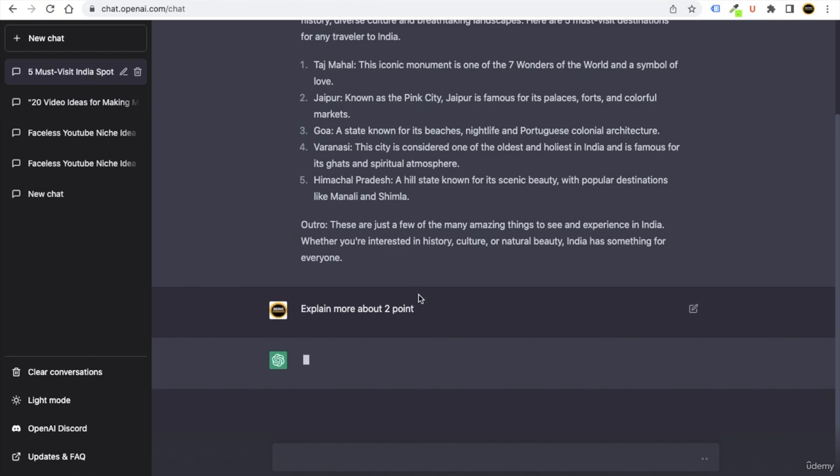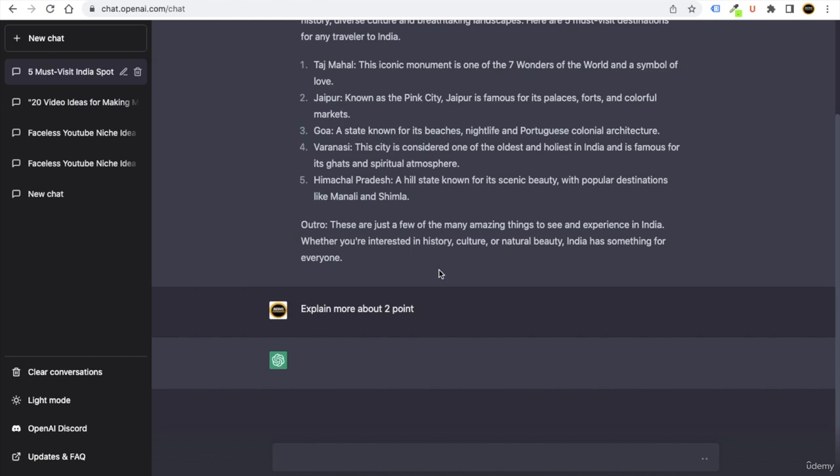Okay, so sometimes it may take a little bit of time, because it can think what to write or what not to write. But just hold on for a few seconds, and you will easily be able to write amazing things with the help of ChatGPT. Okay, so let's wait.